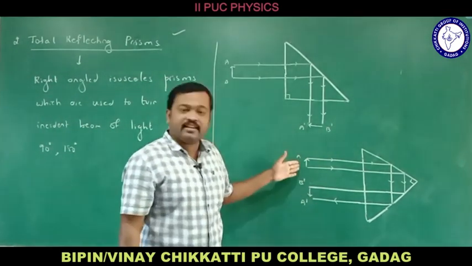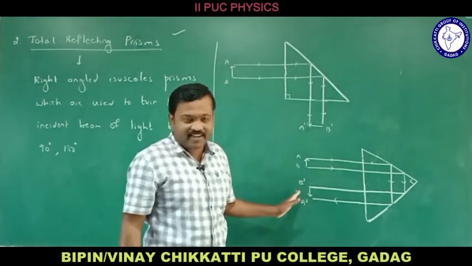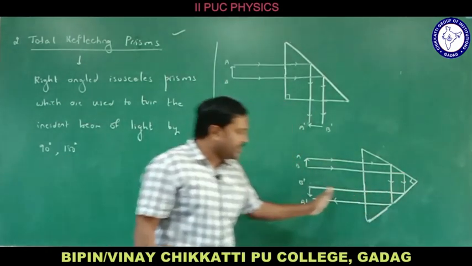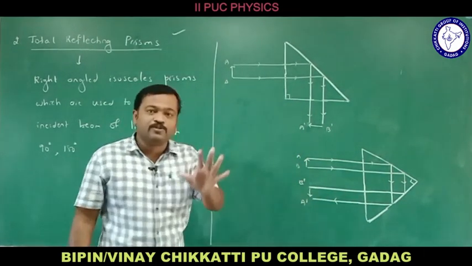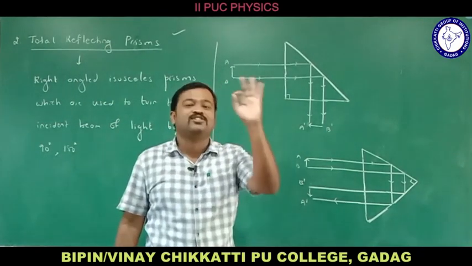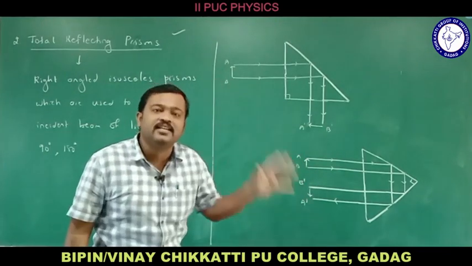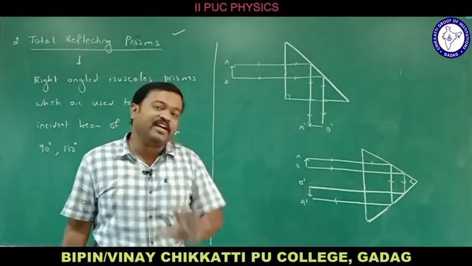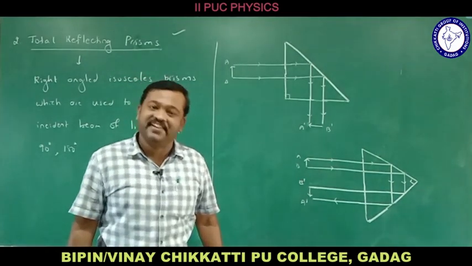So here there is an object, but the image of the object can be seen here. Right? So we are turning the incident beam of light by 180 degrees, and for this we will be using the total reflecting prisms or right angled isosceles prisms. So this is a ray diagram to turn the incident beam of light by 180 degrees. So this is for 90 degrees and this is for 180 degrees.